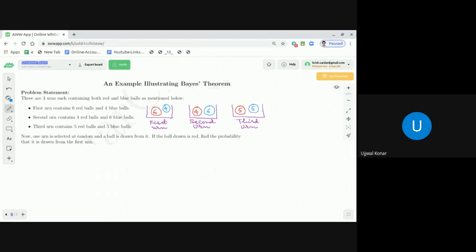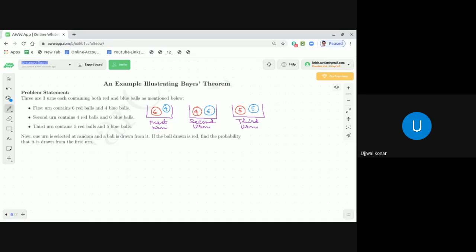Now, one urn is selected at random. That means you can either select the first urn or second urn or third urn. Okay? Means all are equally likely and mutually symmetrical, so you can select any of the urns. And you draw a ball from it. So one urn is selected at random and a ball is drawn from it. If the ball drawn is red, what is the probability that it is drawn from the first urn?